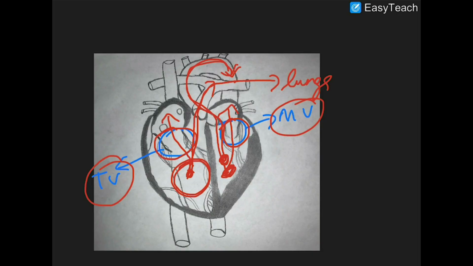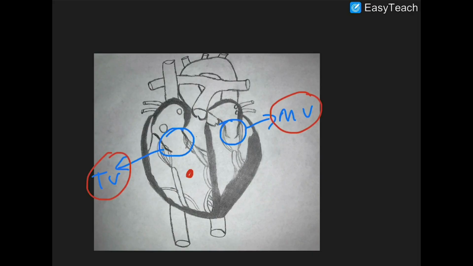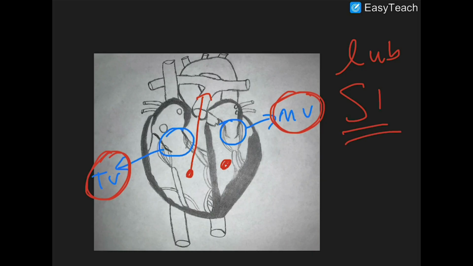So now that we understand what the tricuspid valve and mitral valve are and why they close, because you don't want regurgitation: the left and right ventricles contract together, so when they both contract at the same time, your tricuspid valve and your mitral valve close at the same time. That makes up your S1 sound, your lub sound of your heart sounds. Then you're probably wondering, what makes the S2 sound?